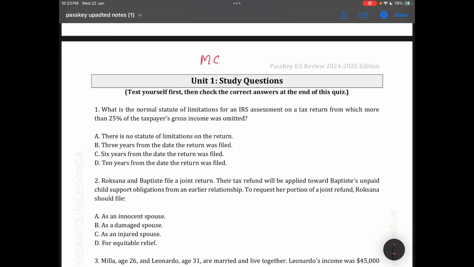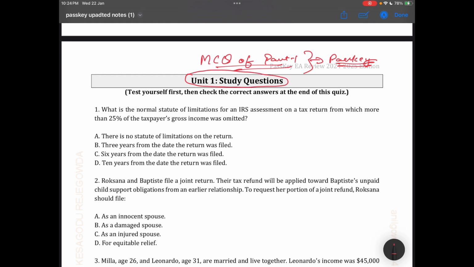Today we are going to solve the MCQs of part 1. These MCQs are from the study material PASKey. So we are starting to solve the MCQs from unit 1.